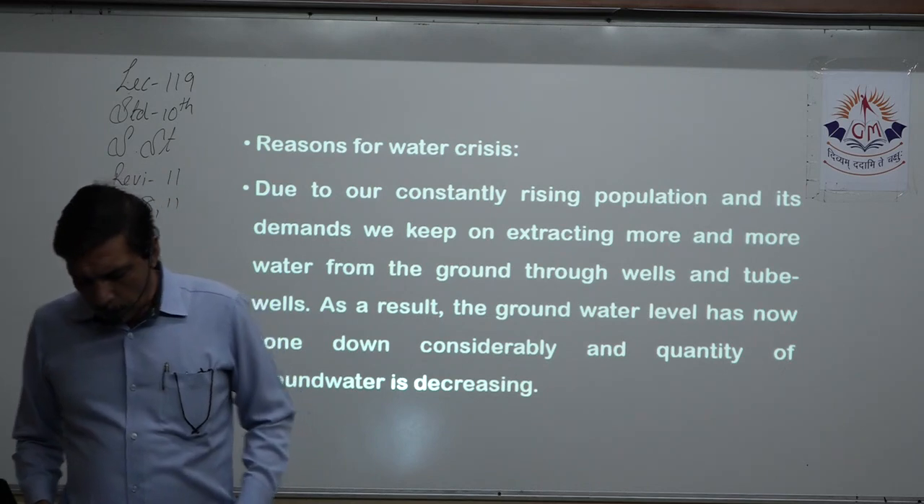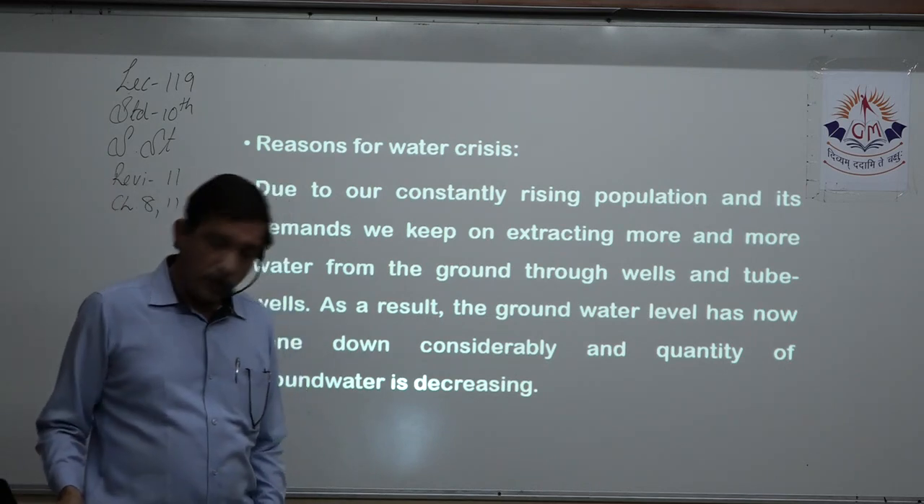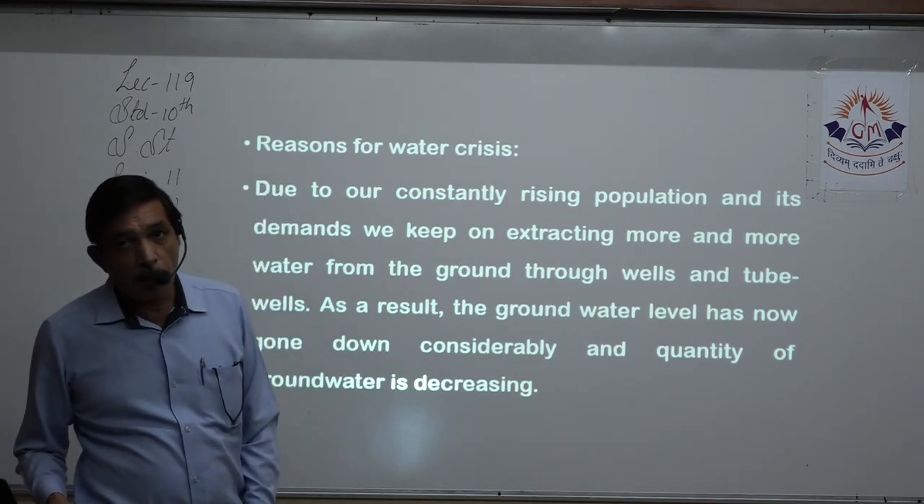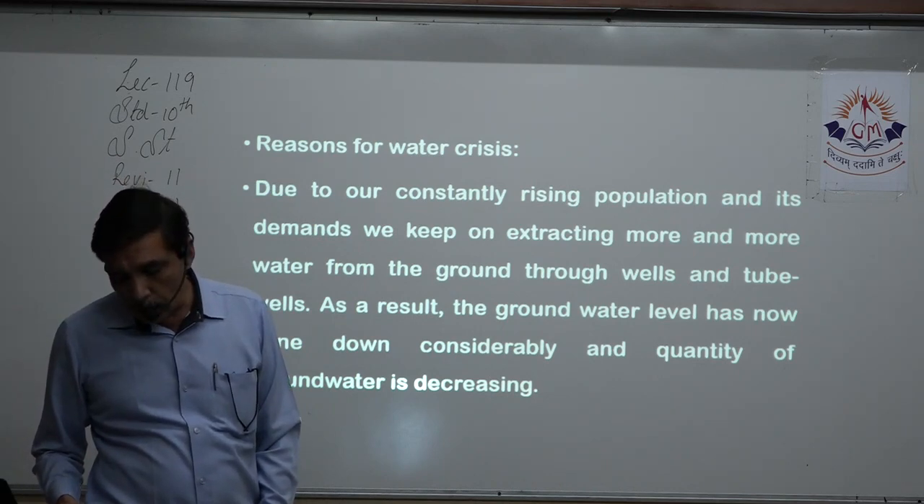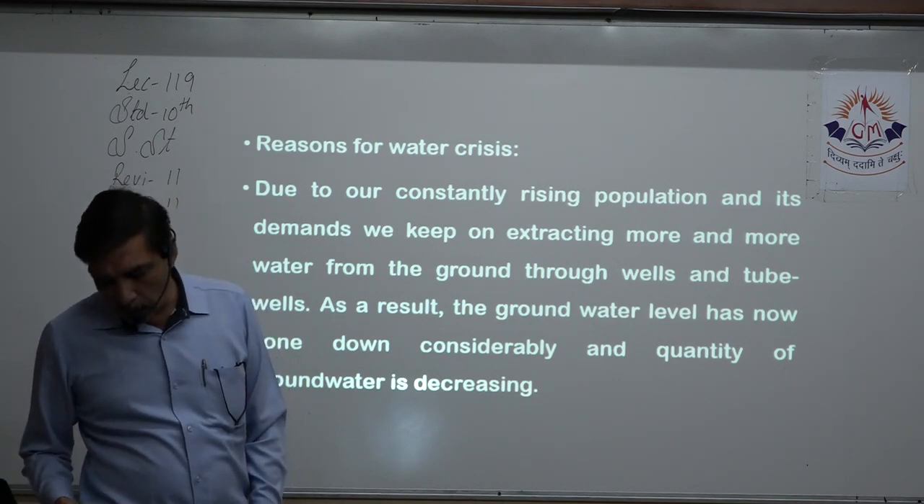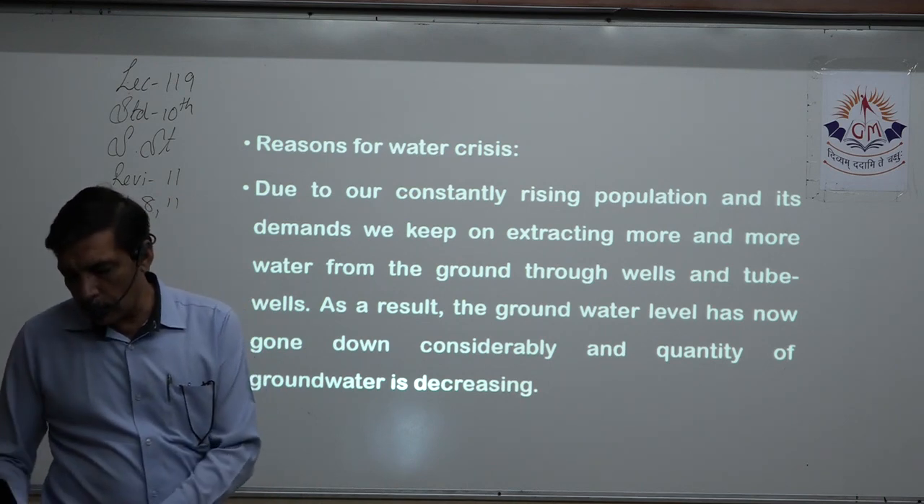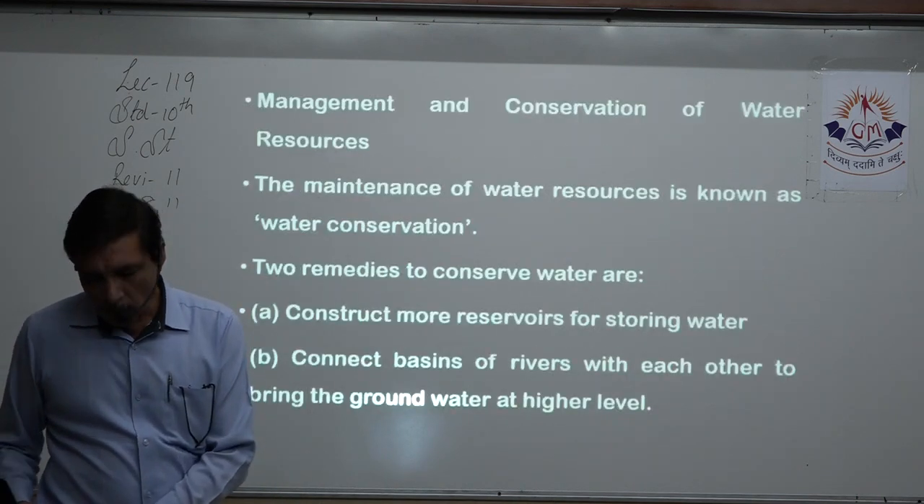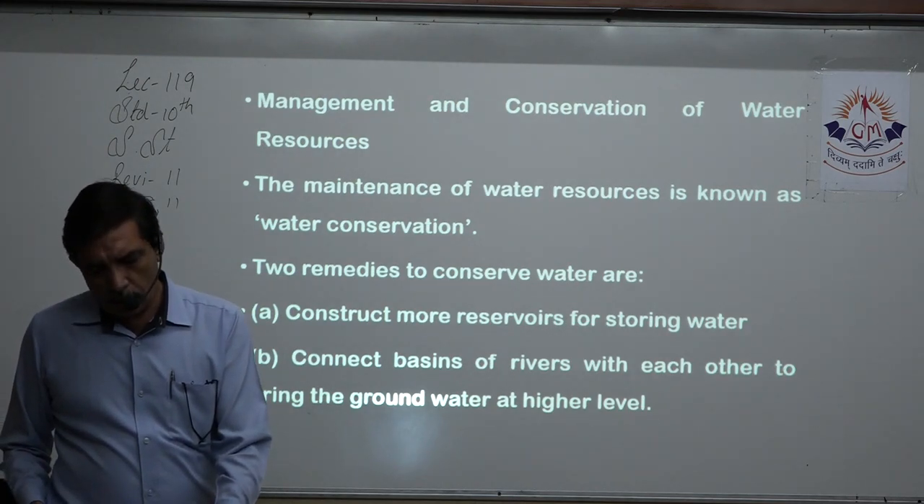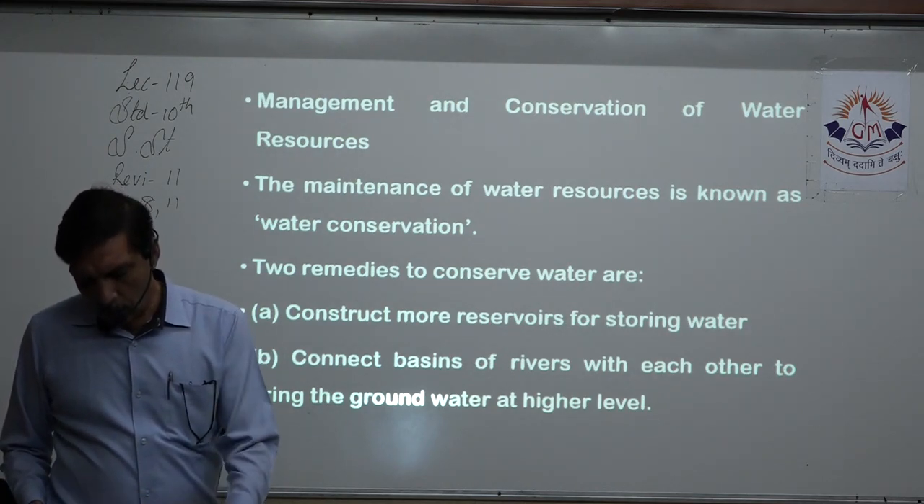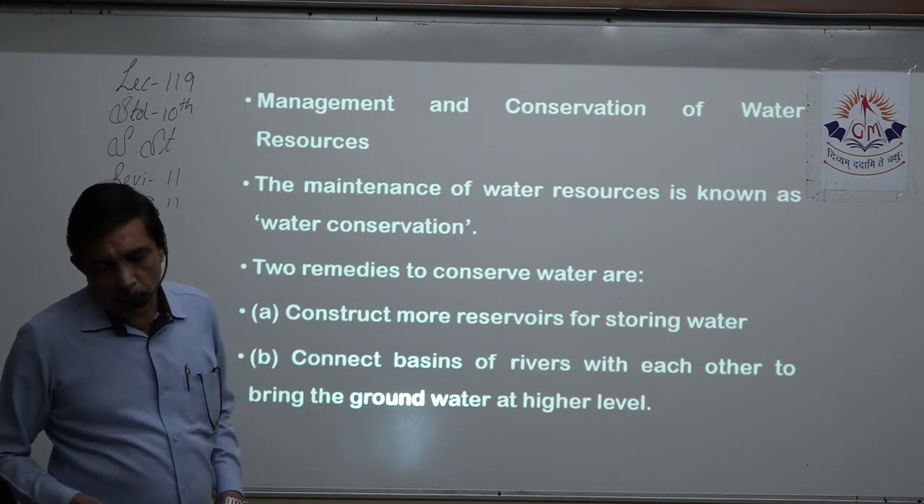Reasons for water crisis, that is a 2-mark separate question. It is part of that 3-mark, but here it can be asked, give the reasons for water crisis. Again, the same thing is there, right? Management and conservation of water resources, that is the next question. That is hardly a 2-mark question, you can still remember it.